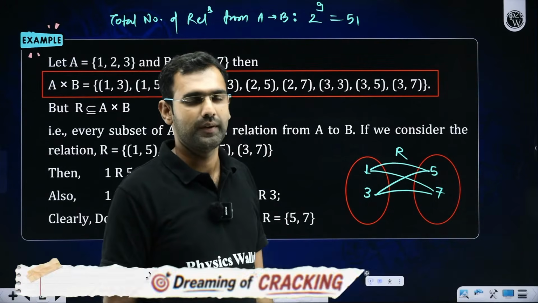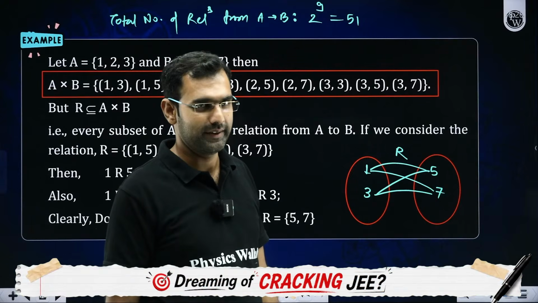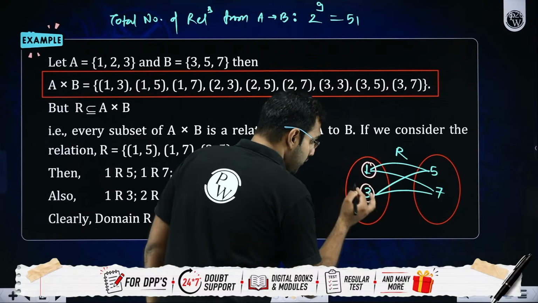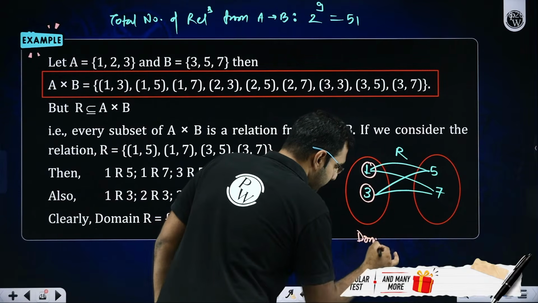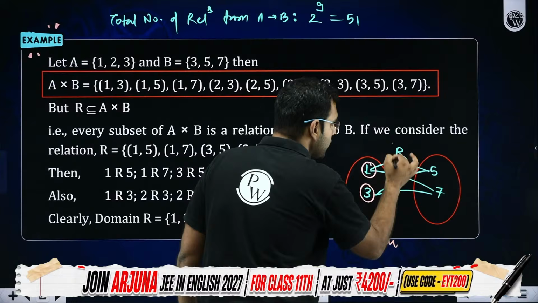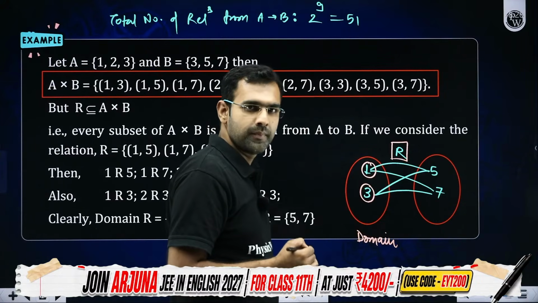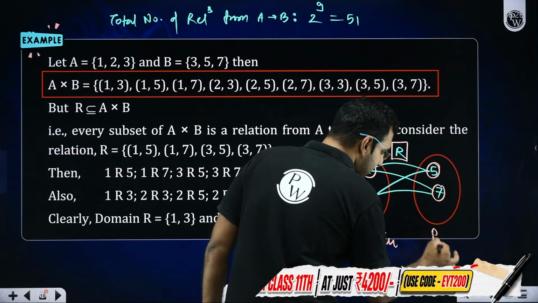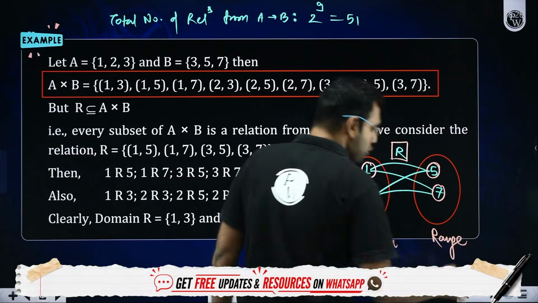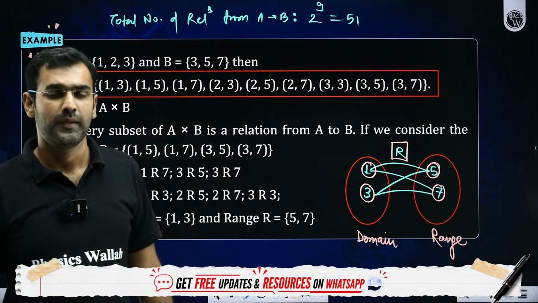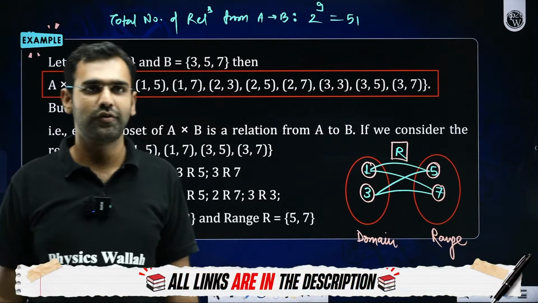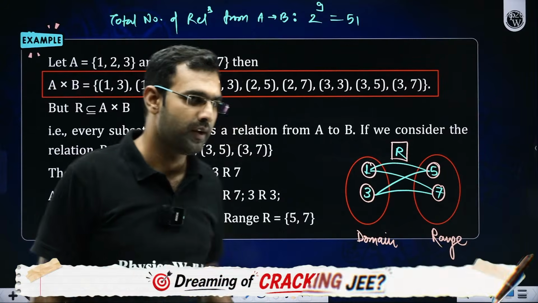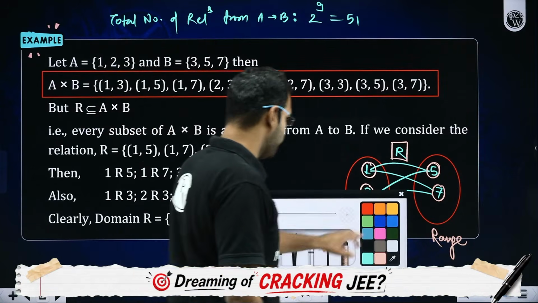That's very good, Alpha. Excellent. So here I had two elements 1 and 3. So these elements are going to be the domain of this relation R. Here I had two elements 5 and 7. So these elements are going to be the range of this relation R. Everybody processed this idea comfortably, or are you feeling confused? Do let me know if there is any doubt. I'll clarify. Everybody got this, yes or no?